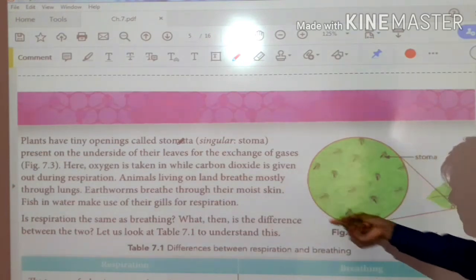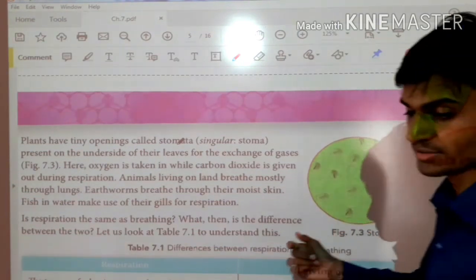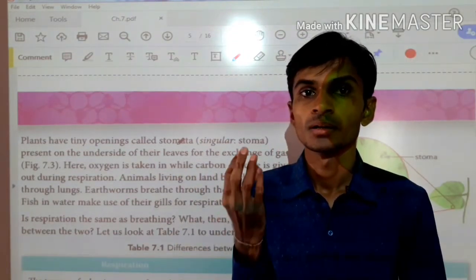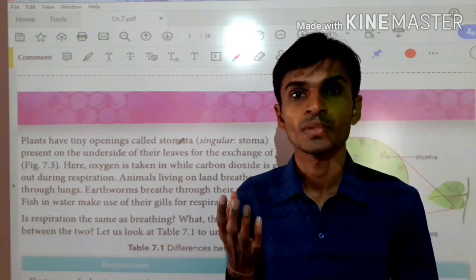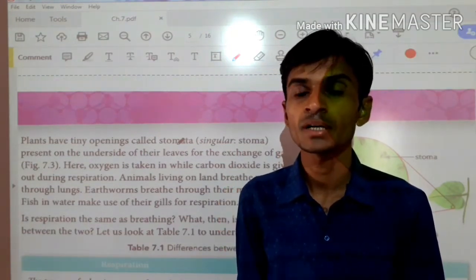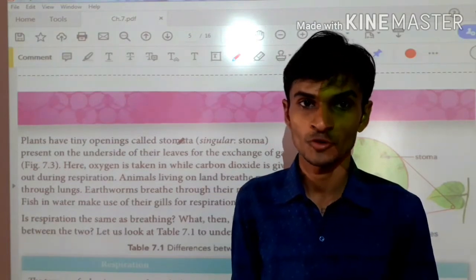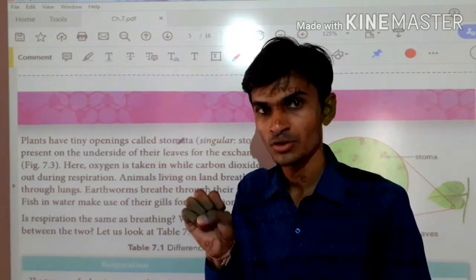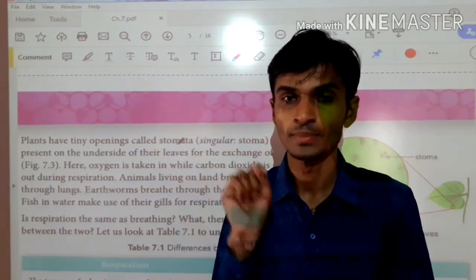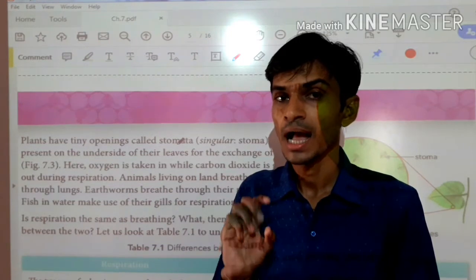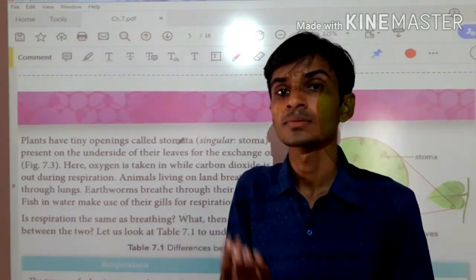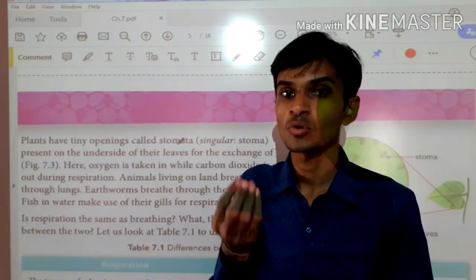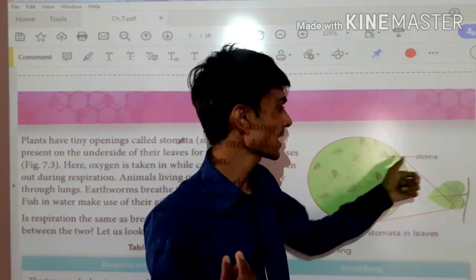Actually what the plants are doing, plants absorb carbon dioxide. In the presence of chlorophyll, water, and sunlight, they manufacture their own food by the process of photosynthesis, in the presence of carbon dioxide, right? That means it absorbs carbon dioxide to manufacture its food. And what happens after manufacturing the food? It releases water and oxygen also. So this oxygen will be released outside by the stomata, right?